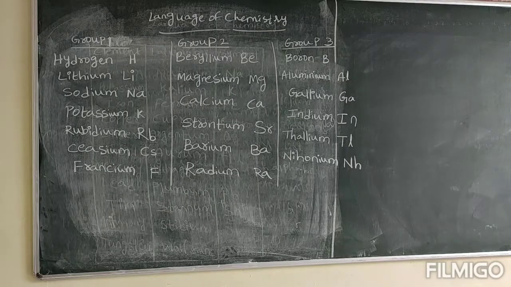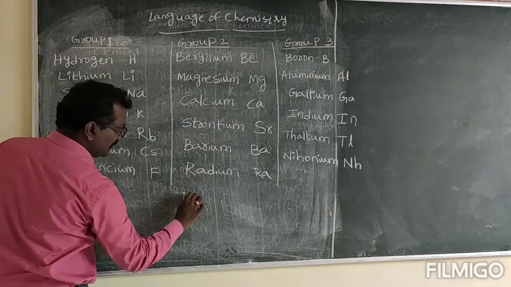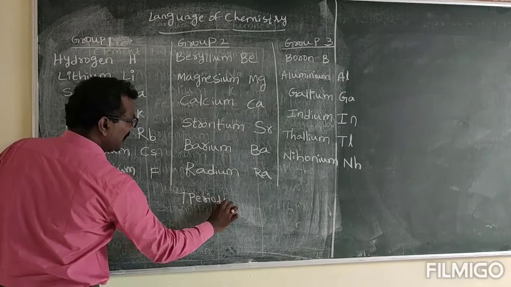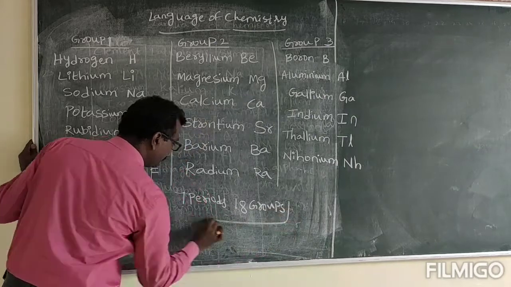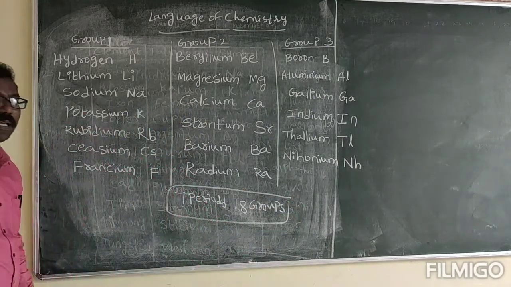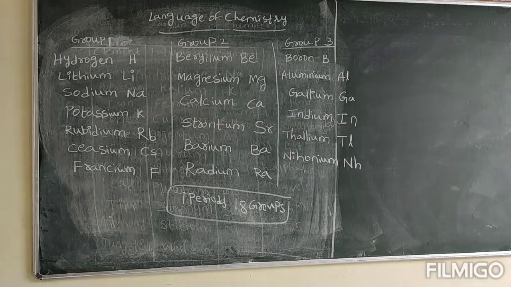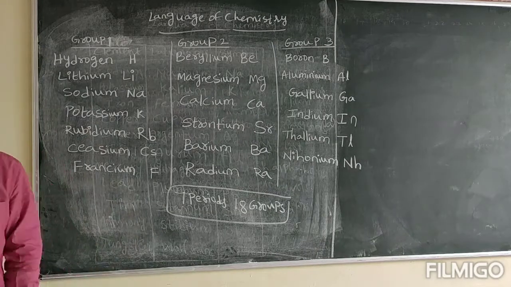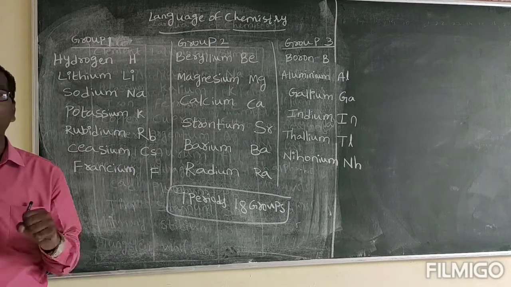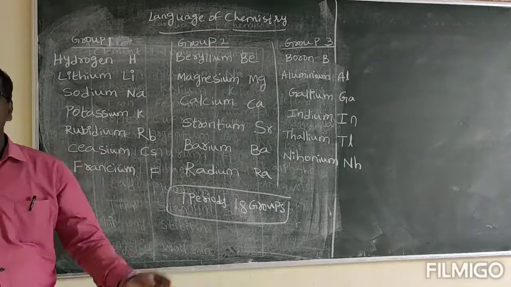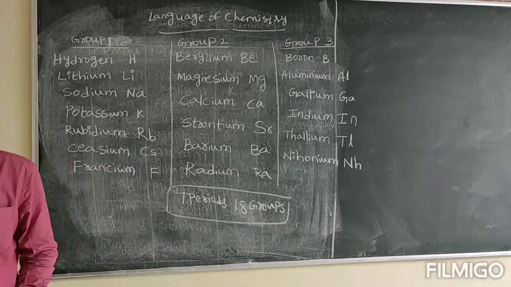The modern periodic table consists of 7 periods and 18 groups. Okay, 7 periods and 18 groups are there in the modern periodic table. Now I will request you to read up to 8 groups. Only 8 groups we will learn. After that, what is the need of reading this, you will get the answer for that.